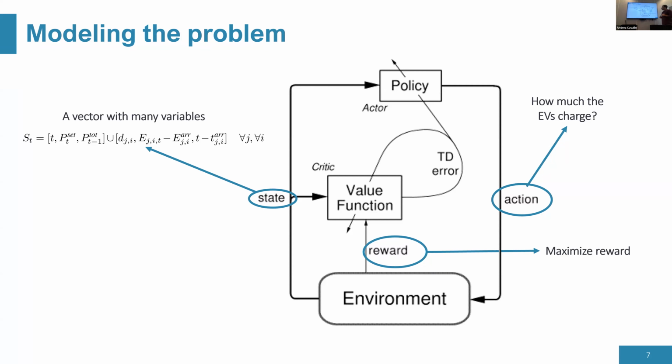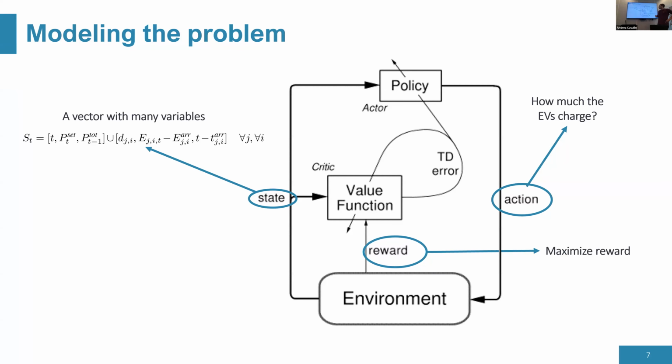But let's see what reinforcement learning looks like, how the usual loop works. We have an environment, which means the charger, the electric vehicles, the transformer limits, etc. We have the policy, which means what actions we're taking. In this case, this is the CPO, the charge point operator. And we take an action, given a specific state. And of course, when taking an action, we get a new state, and we also get a reward. The reward can be anything. In this case, it can be cost, it can be deviation from the power set point. And the action is how much the EVs are going to charge.